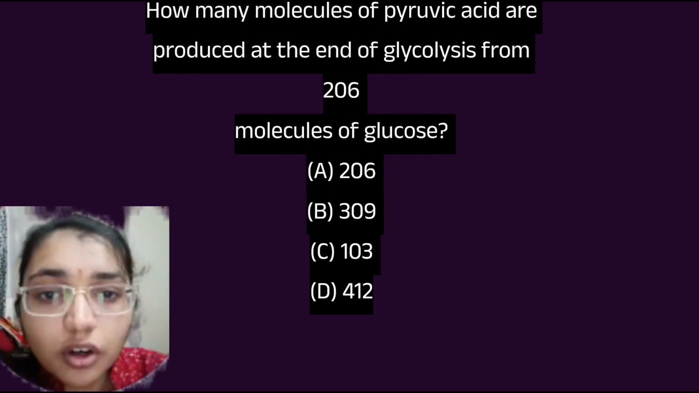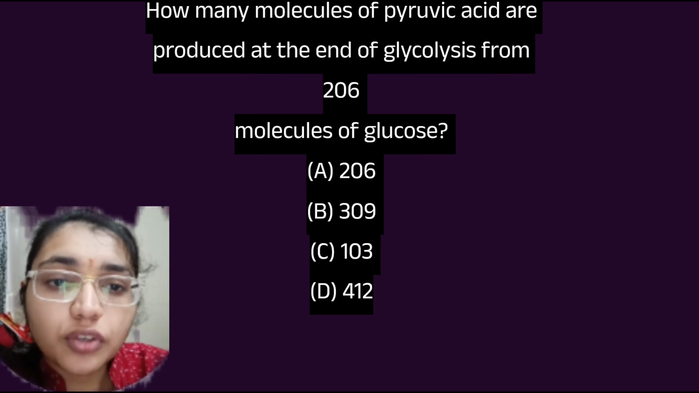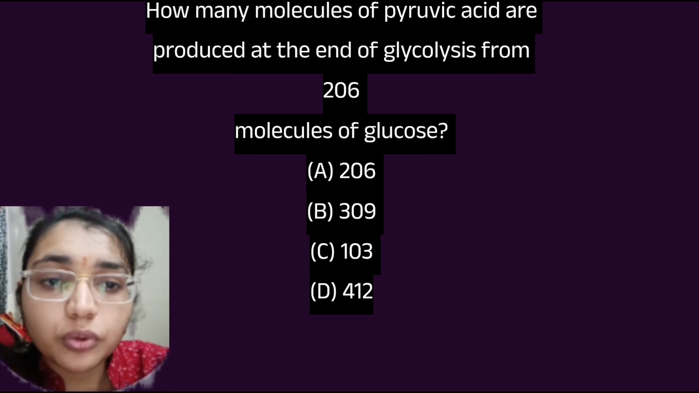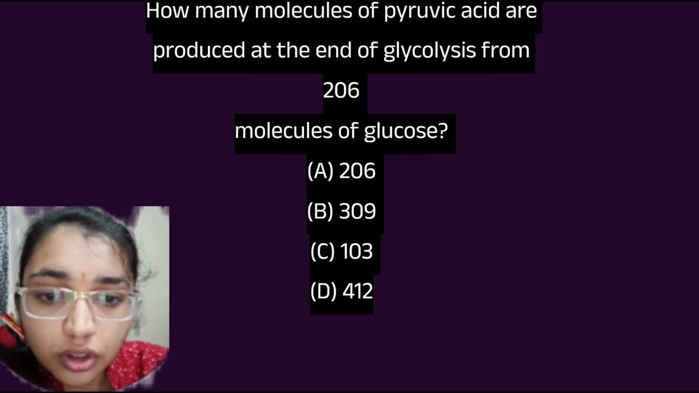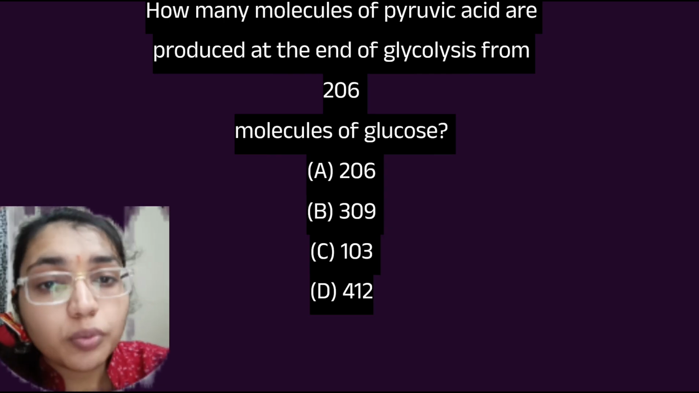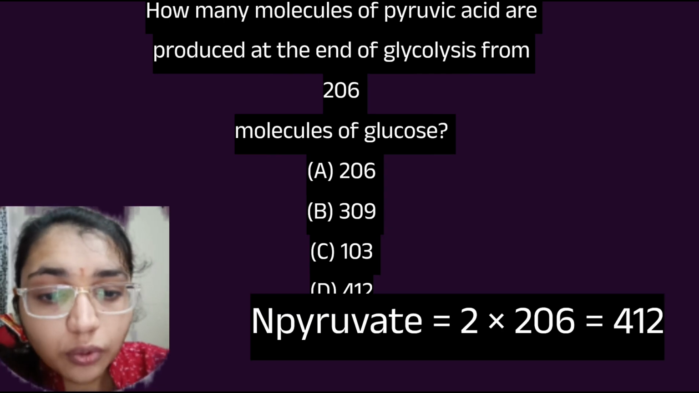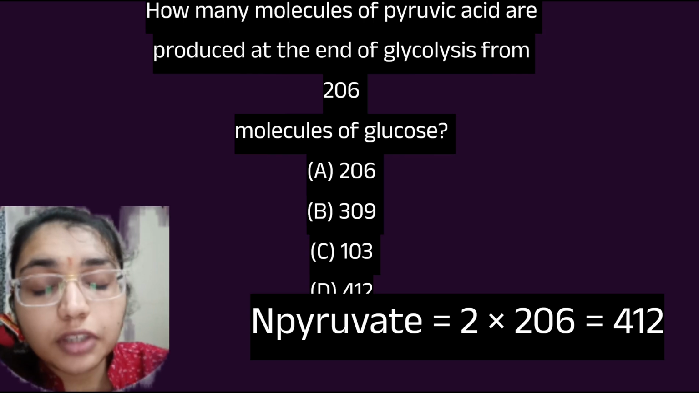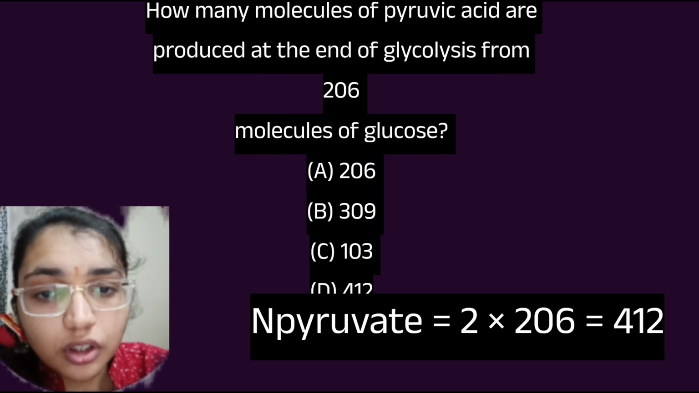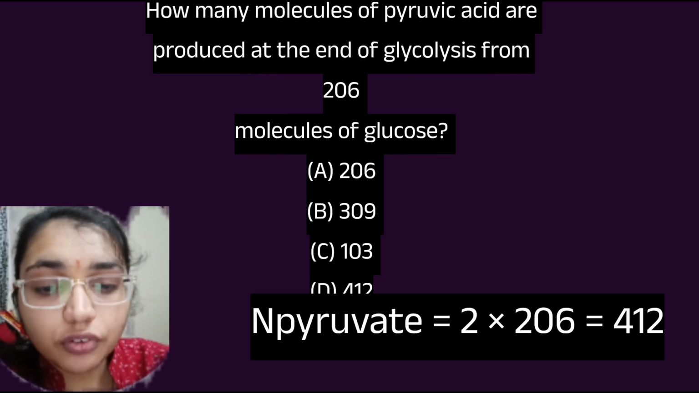Next question is, how many molecules of pyruvic acid are produced at the end of glycolysis from 206 molecules of glucose? So 1 glucose gives 2 pyruvate. So for N glucose, here 206. So 2 into 206, what will it be? 412. So here option D is correct, 412.